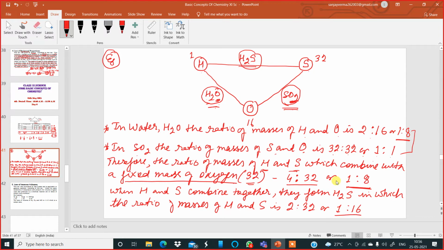Okay, I've got this ratio. In the third compound, hydrogen sulfide, the ratio in which hydrogen and sulfur combine is 1 is to 16.